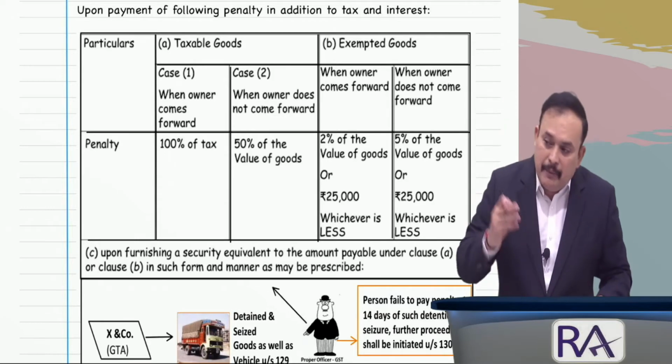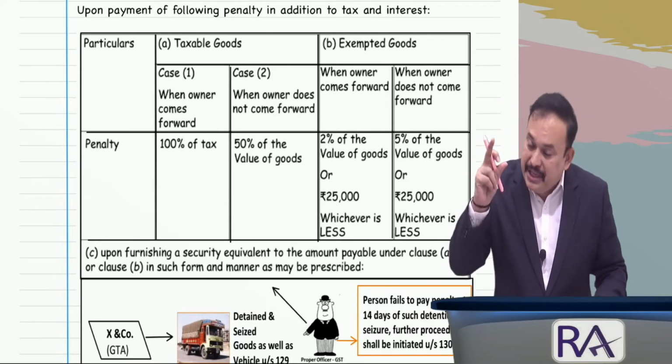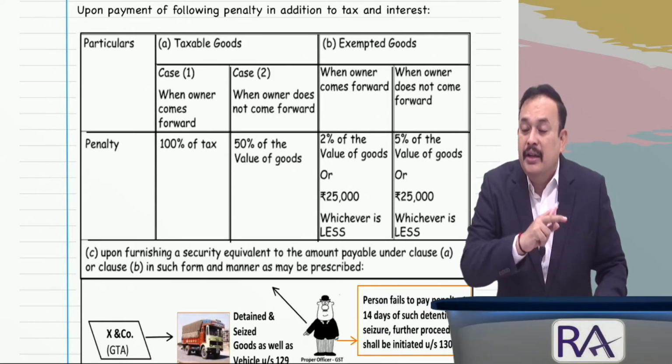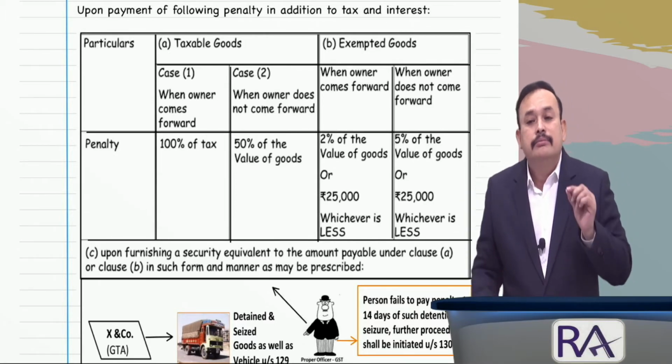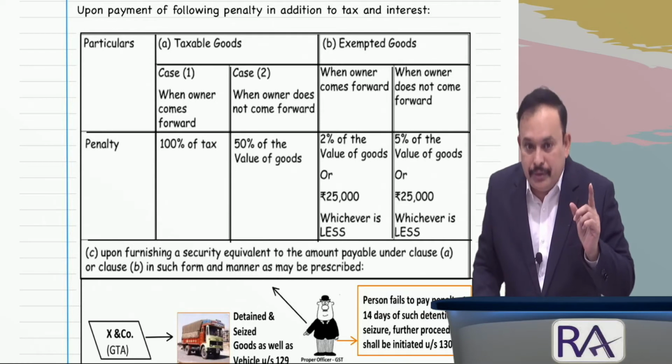If the owner does not come forward, be careful, the penalty under section 129 for taxable goods is 50% of the value of the goods.